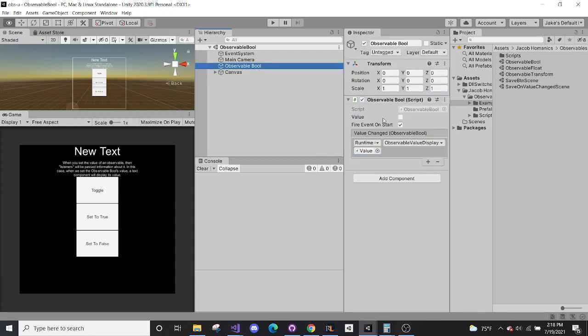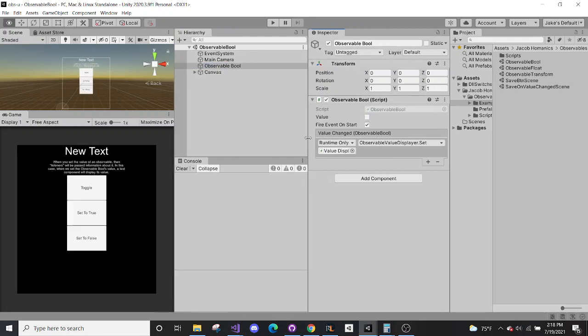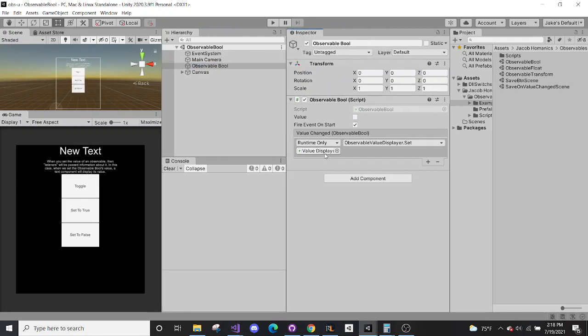So an observable is simply a script contained on a game object which contains a value, and it contains a Unity event called value changed. And so anytime the main value is changed, this event will fire, and the listeners will react in return.